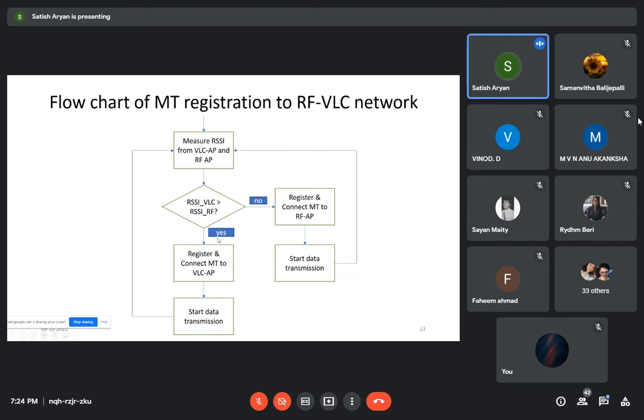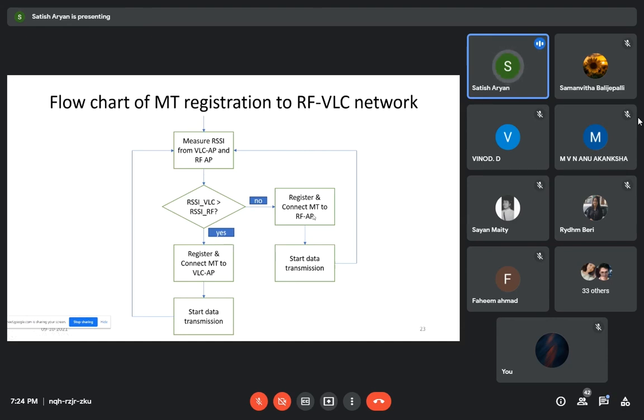So we make sure that at least one of the technologies is available in any indoor environment, so as to have seamless connectivity. And the data transmission starts with the RF access point. So this is the registration part of it.